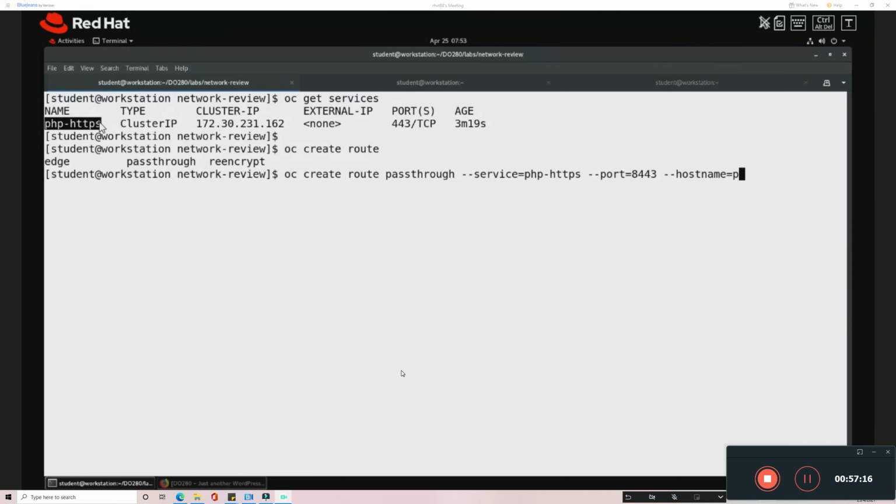If you want, you can do it. Otherwise, you can go with the default, and it will get the default DNS entry of the service. I'm using php.apps.ocp4.example.com. Okay, so now I'm creating the route.